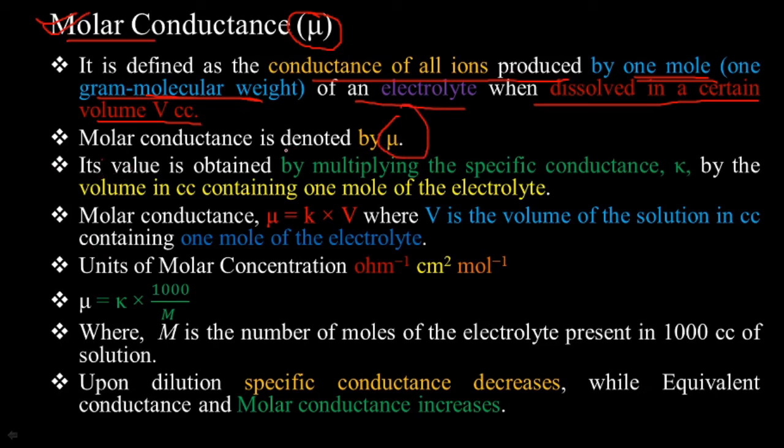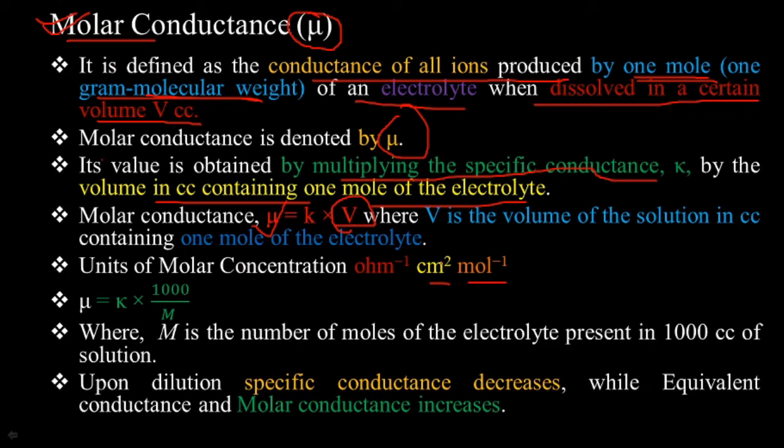The molar conductance is also obtained by multiplying the specific conductance K by the volume in cc. For 1 mole of the electrolyte, the molar conductance mu is equal to K into V, where V is the volume in cc of solution containing 1 mole of the electrolyte. Units of molar conductance: per ohm, centimeter square, per mole.